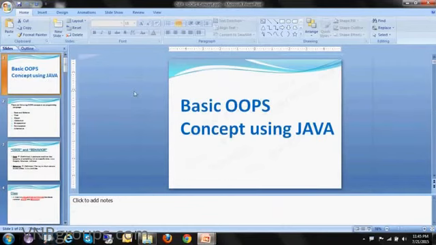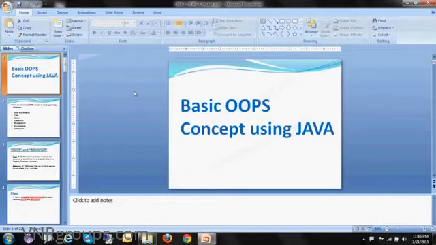We know that Java is object oriented programming, and OOPS concepts are independent of any language. It means that OOPS concept using C, or using C++, or using Java, it doesn't differ, because OOPS concepts are the same throughout. These programming languages are based on these OOPS concepts.